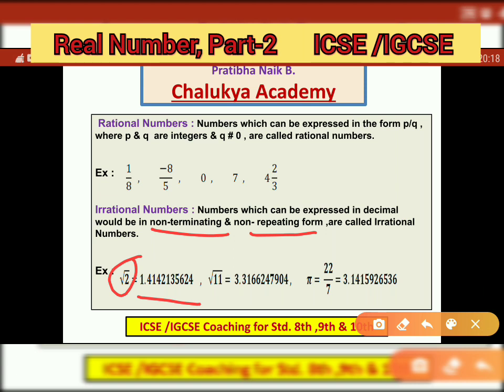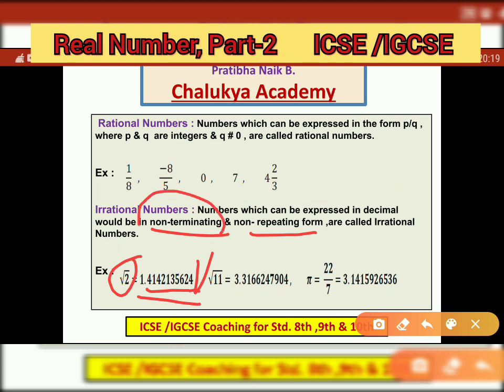1.414213564. This is non-ending. It means you will never get a remainder in the division method. You will never get remainder 0. So after 4 also you will find digits. It means you will never get remainder 0 and you keep on getting digits continuously.